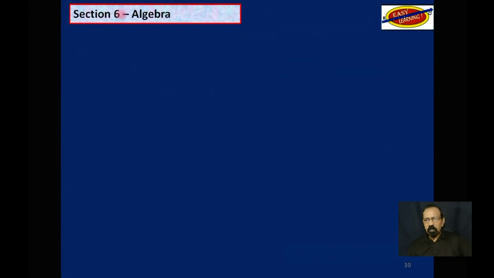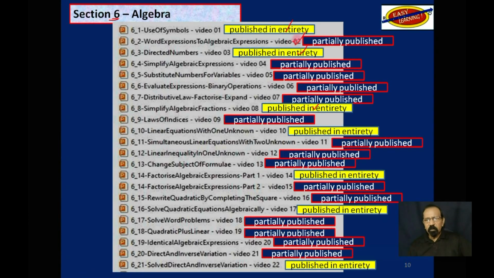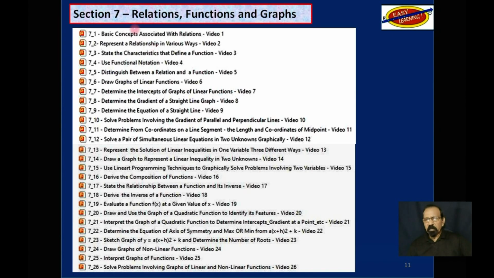Section 6, algebra. These 7 videos have been published on YouTube in their entirety, indicated in yellow here, and the others only partially published. Again, the same principle applies if you want to have full access to those that are only partially published on YouTube.